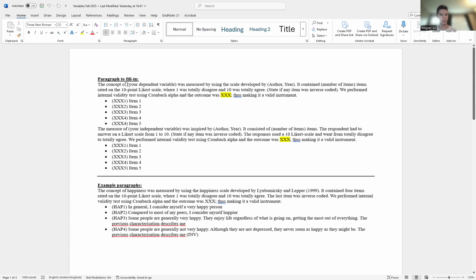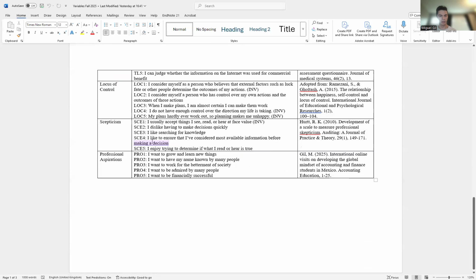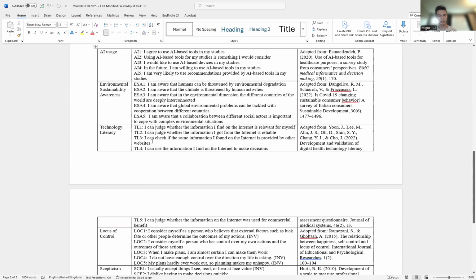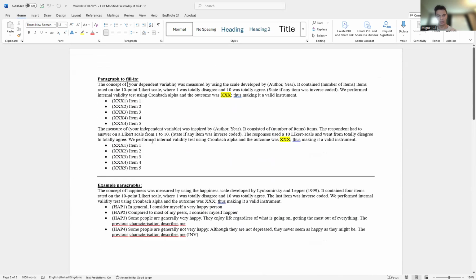I will do that for, for example, one of the topics that I have in here, like maybe environmental sustainability awareness and AI usage. So I will start with the concept of your dependent variable. And I think this applies for everyone. It's the same variable for everyone.